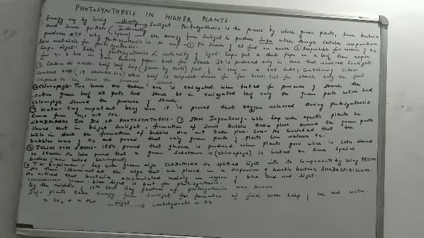Moving on to the second basic requirement for photosynthesis, that is carbon dioxide. You have read about this experiment. It is called the half-leaf experiment in class 10 also. This experiment was given by Moll, M-O-L-L, Moll, not M-A-L-L. It is M-O-L-L.